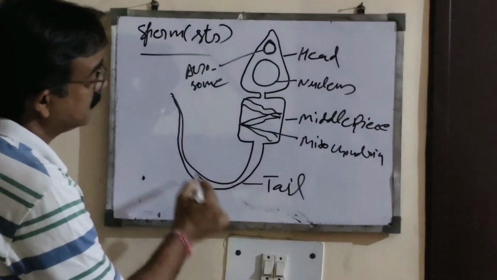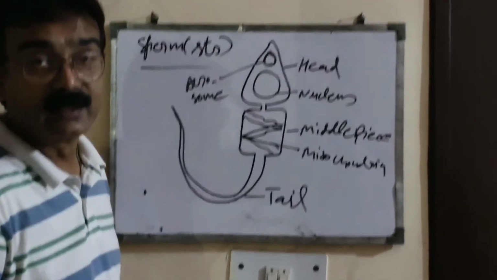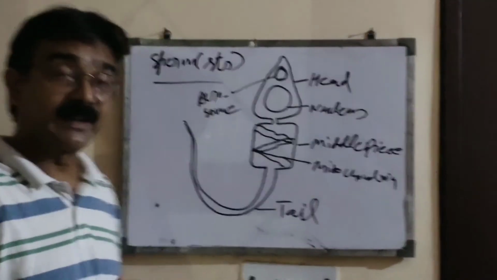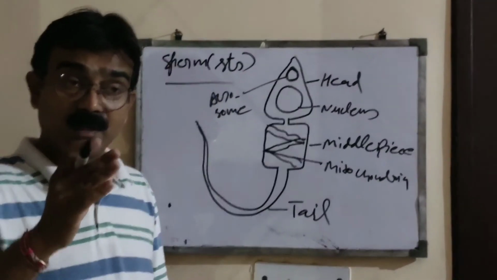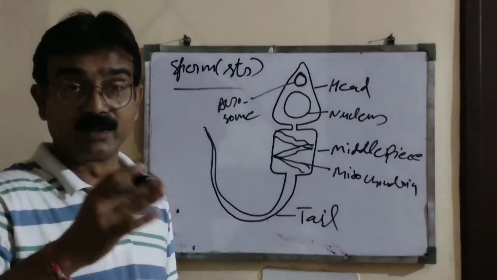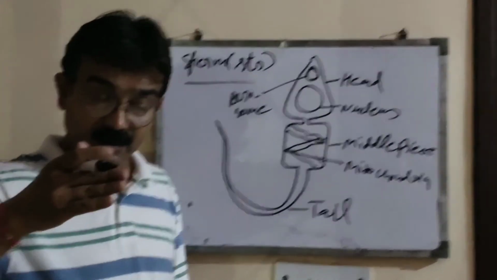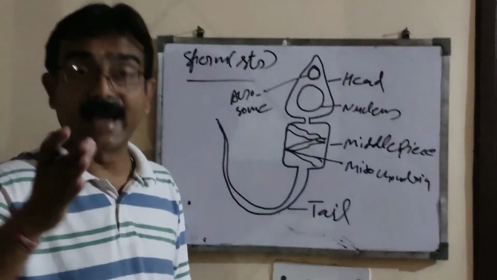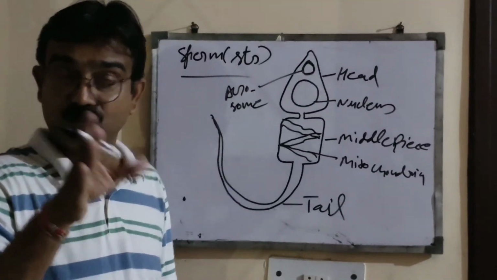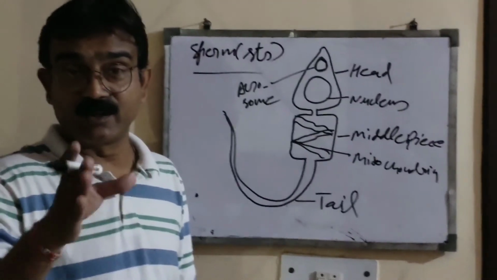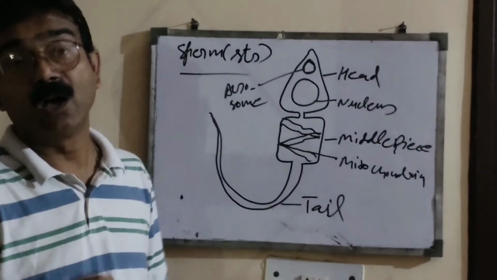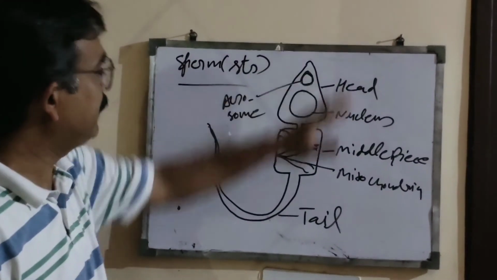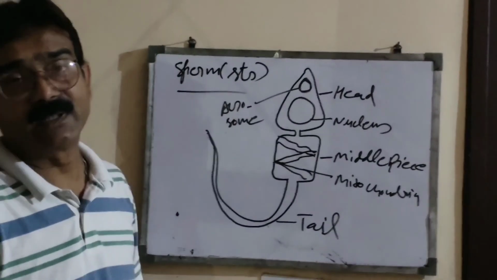And the last elongated region is the tail. This is also very important because sperm moves along with semen, a liquid. So that tail simply helps it to swim. The vibratory movement of the tail helps the sperm to proceed toward the female gamete, that is the egg or ovum. So this is a brief layout of the male gamete, that is